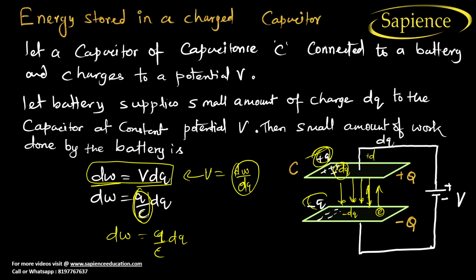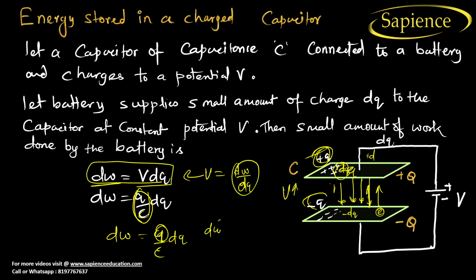Now we want to find the total work done. We have taken a small charge because when the charge increases, the voltage increases, and due to that we have to do more work. So the work done depends upon the amount of charge. The charge is an increasing variable, so we need to integrate.